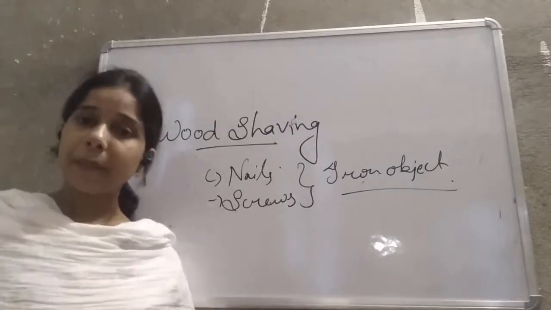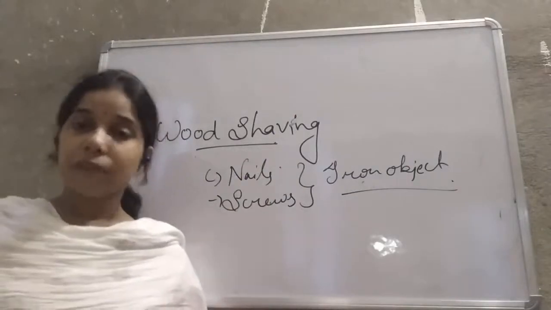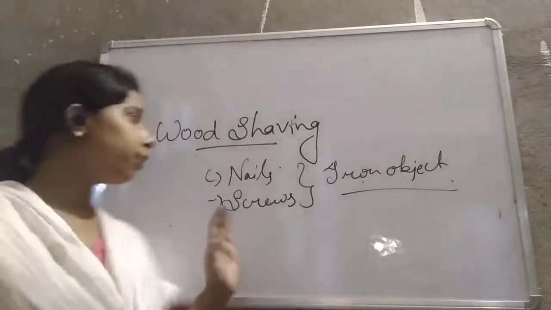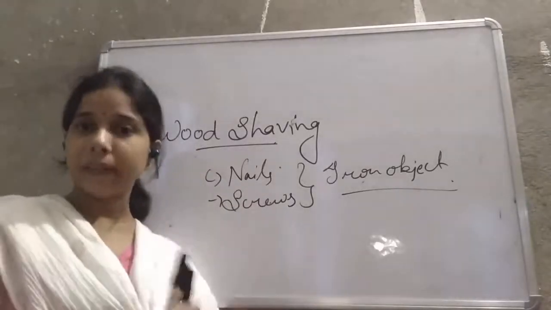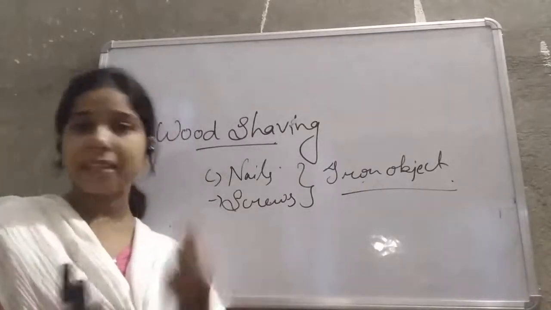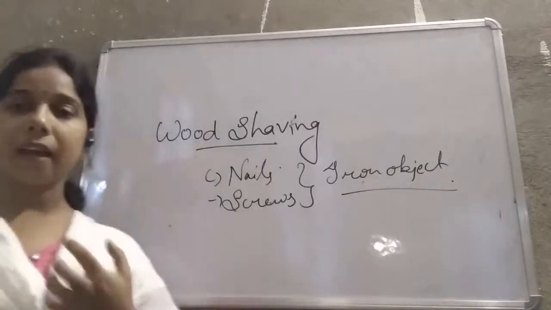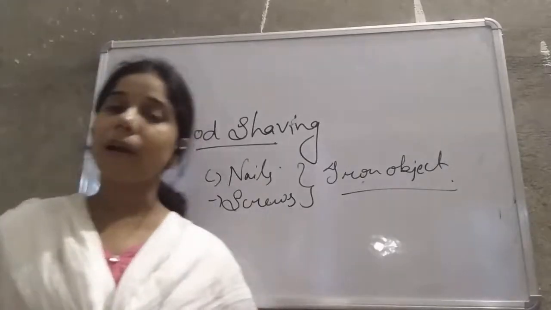So how will he separate that nail or screw from the wood shaving, from the residue of the wood? In that wood shaving, students, the nails and screws get distributed, hidden inside the small pieces of wood. So how will the carpenter extract and get the nails and screws? Simply by using a magnet.